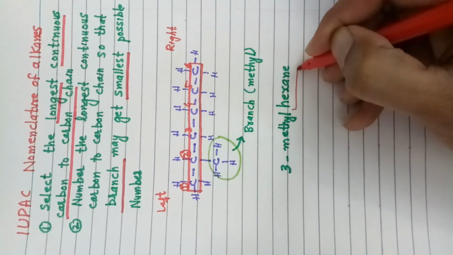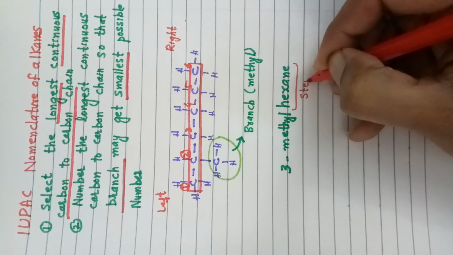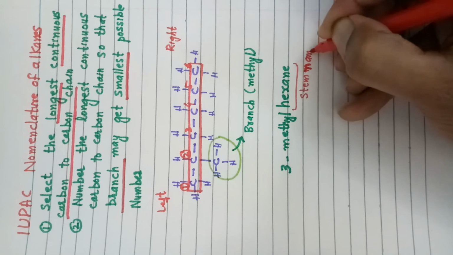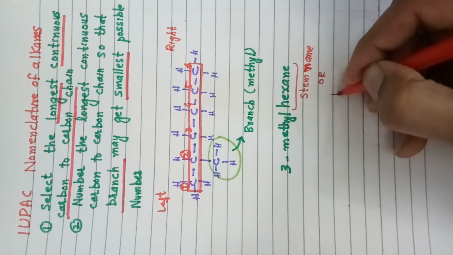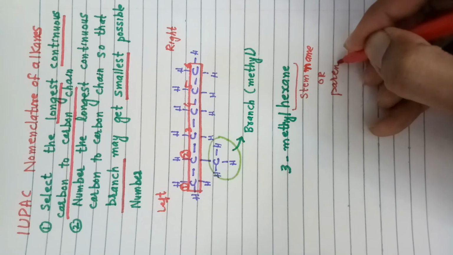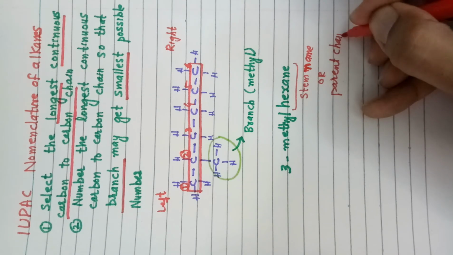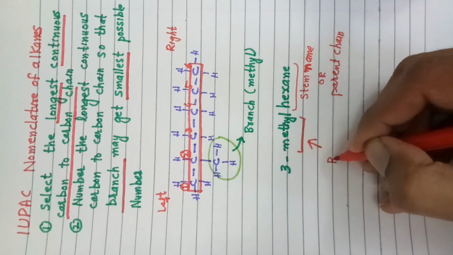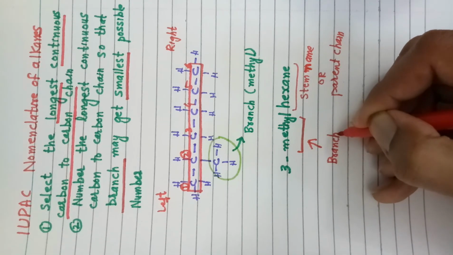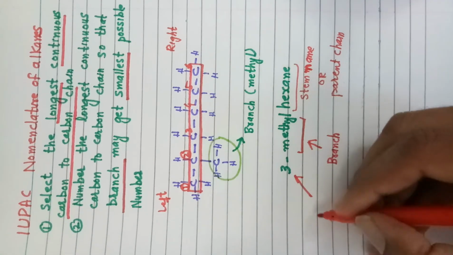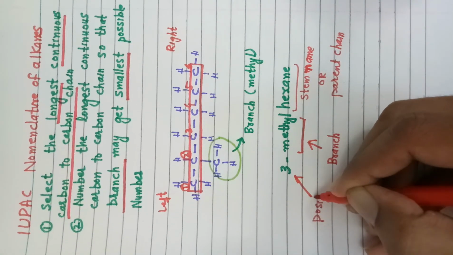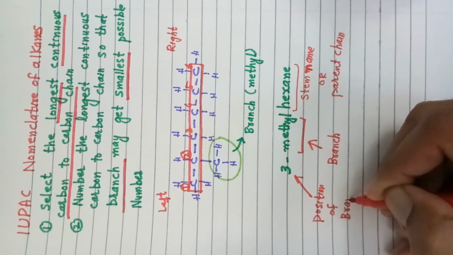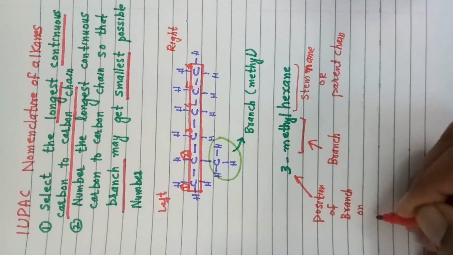That hexane is its stem name or parent chain, and before that we have mentioned the branch. Methyl is acting as a branch, and that is the position of the branch on the parent chain.